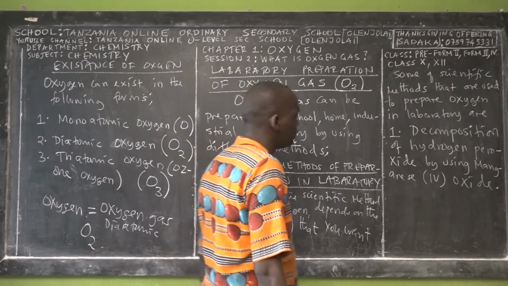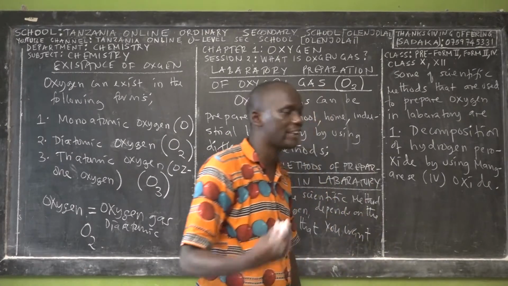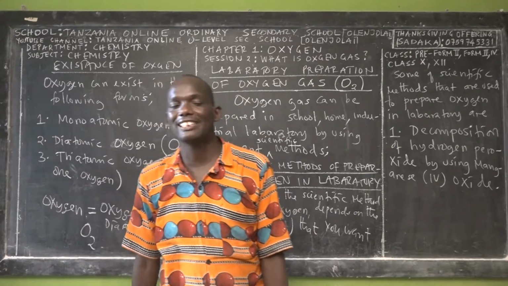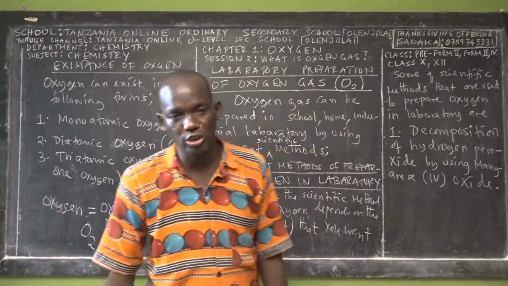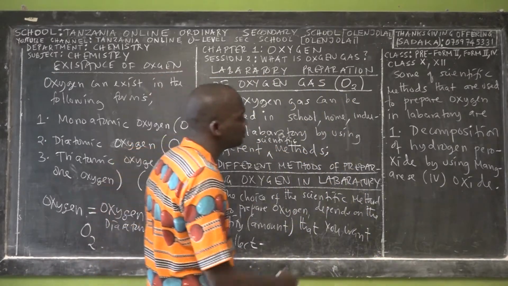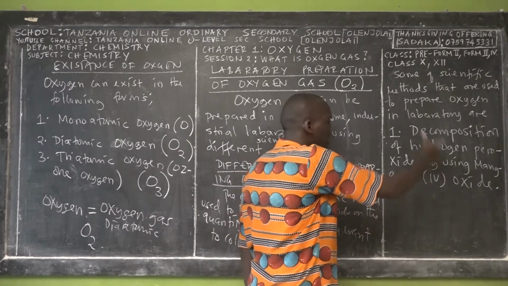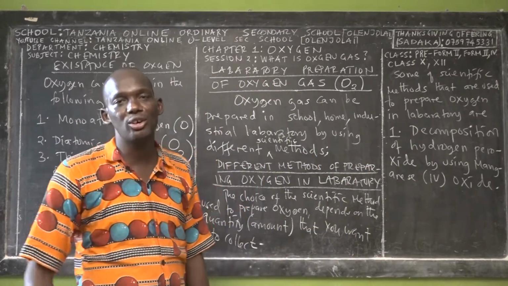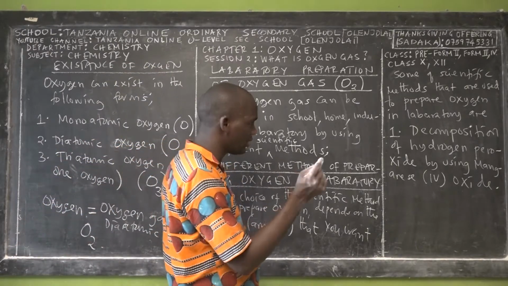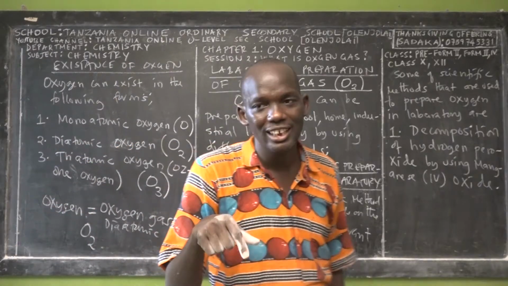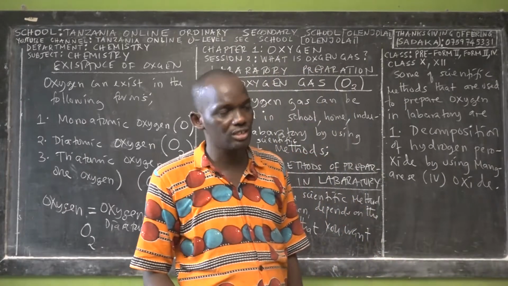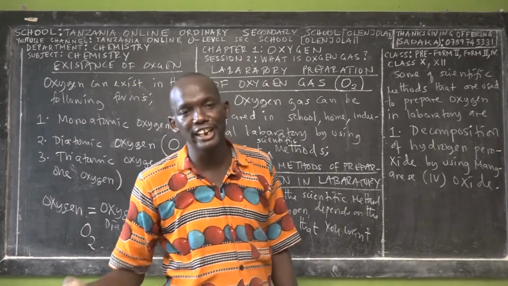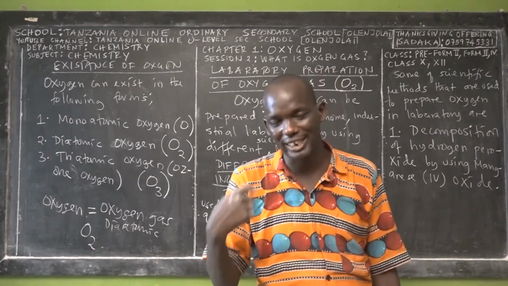That's the first one. So hydrogen peroxide will be our reactant, and manganese(IV) oxide will be used as a catalyst. Possibly you don't know the meaning of a catalyst, but I'm going to define it when I teach about the decomposition of hydrogen peroxide. A catalyst speeds up chemical reactions, but itself does not undergo any chemical change. That's the meaning of a catalyst.